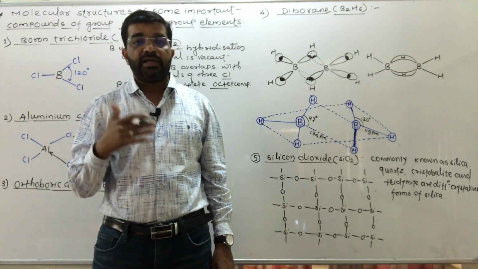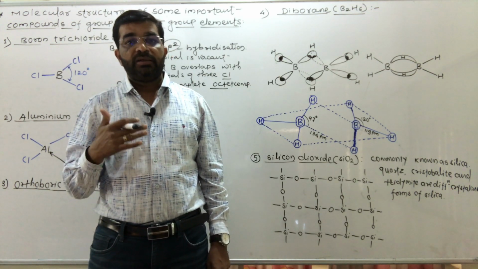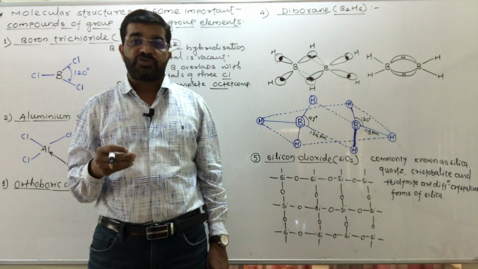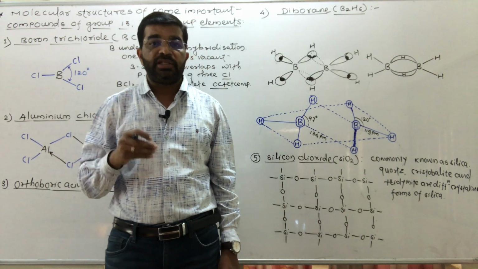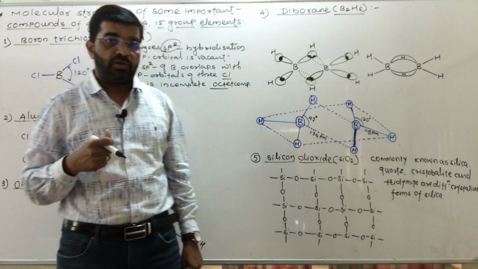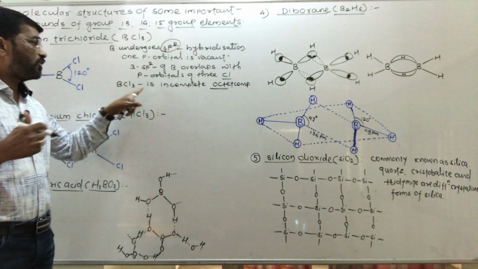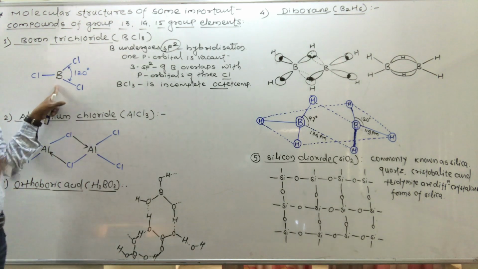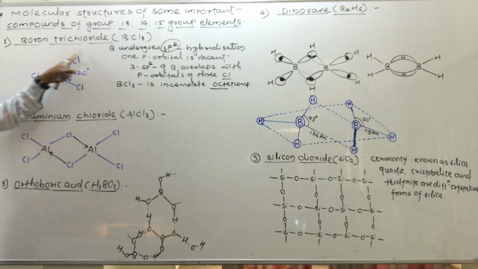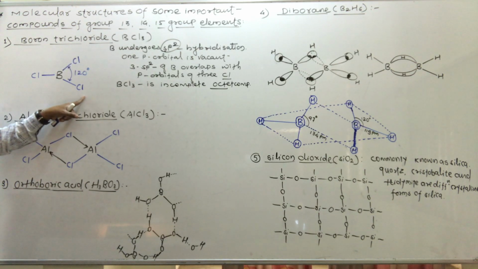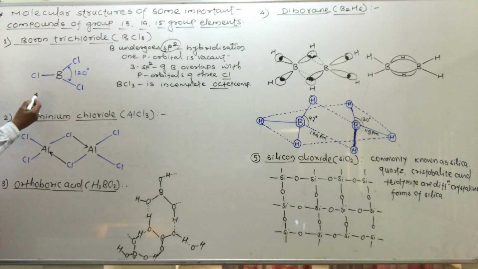It is two electrons less to complete the octet. So there are 6 electrons in the outermost shell of boron. Boron is present at the center, and 3 chlorine atoms are present at 3 corners, making a triangle.